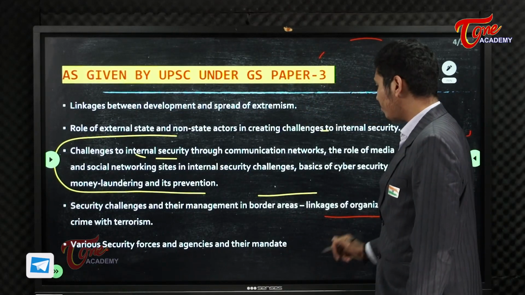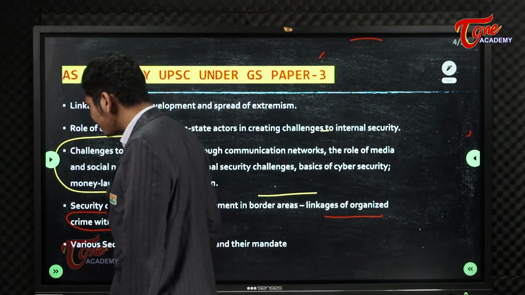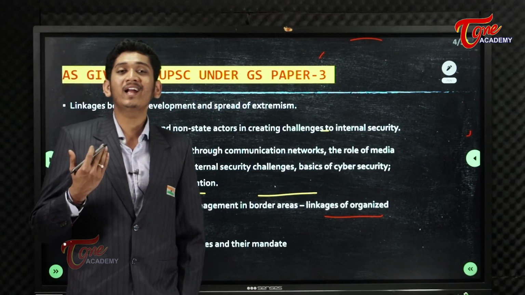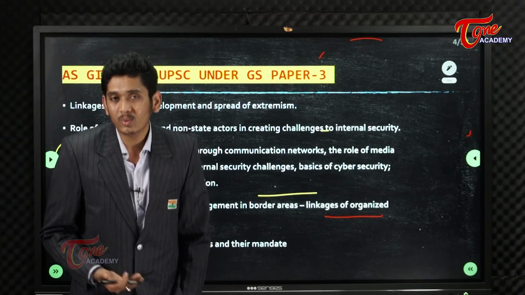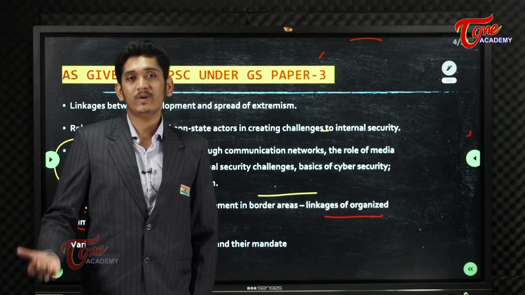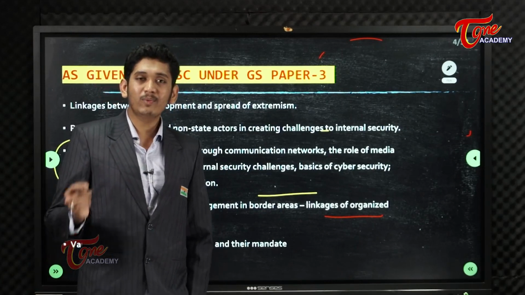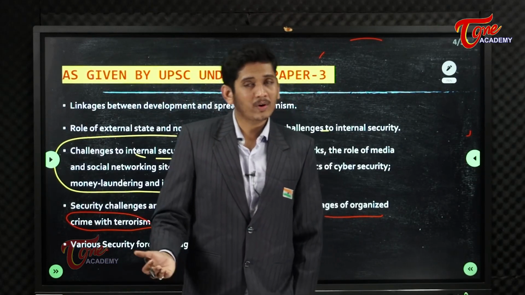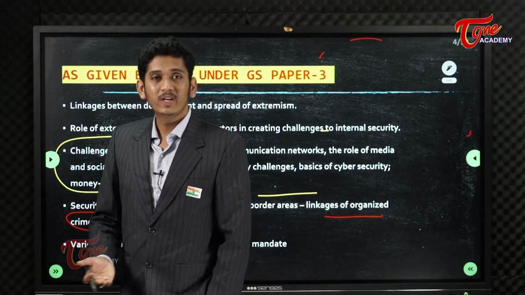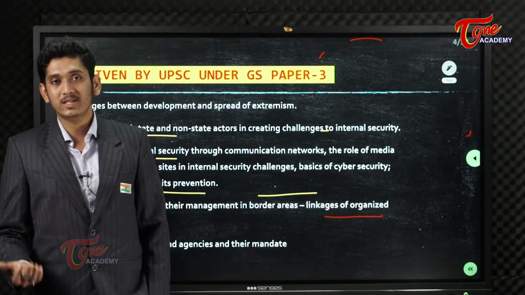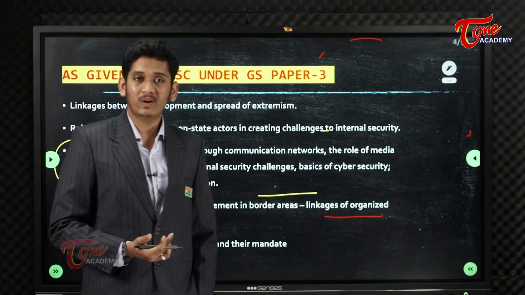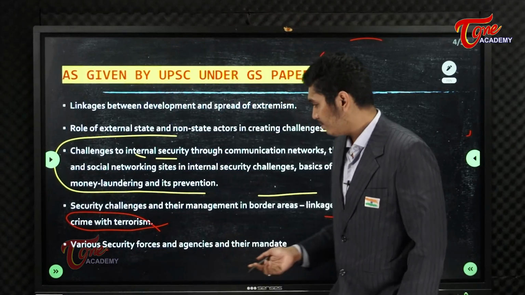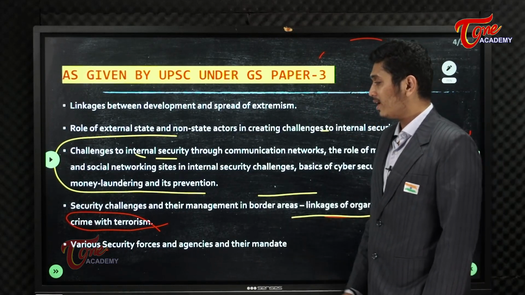Next you see, linkages of organized crime with terrorism. What exactly is organized crime? It is where you have a hierarchy system. Who is the boss, who needs to do what, where it is to be done, how it is to be done, clearly mentioned. For example, drugs is an organized crime. Child pornography is organized crime. Human trafficking is an organized crime. These are all very important organized crimes which work in tandem with terrorism. That's why the syllabus mentions the linkage of organized crime with terrorism.